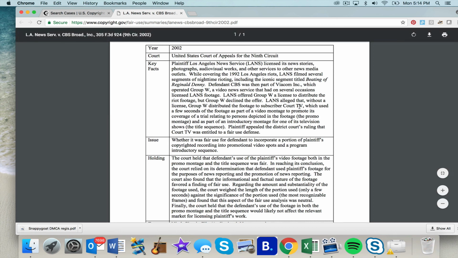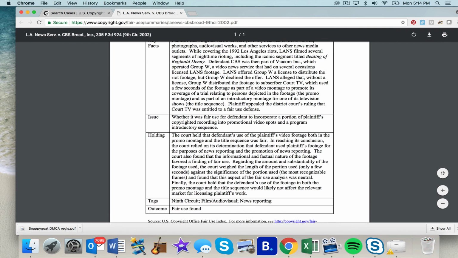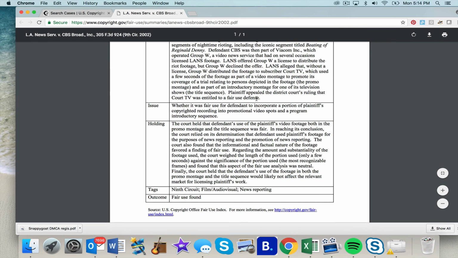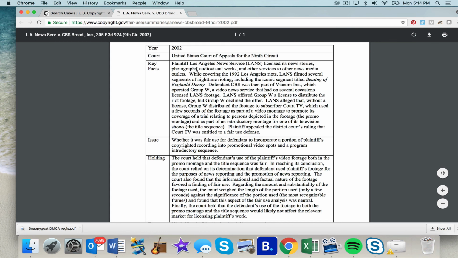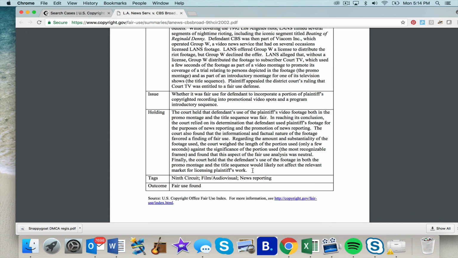So reading into this, it looks to me like CBS was the owner of Court TV. I could be wrong, but this is what it looks like. And Court TV used a piece of video footage that was owned by Los Angeles News Service. So the issue here, as they frame it for you, is whether it was fair use for defendant to incorporate a portion of plaintiff's copyrighted recording into its promotional video spots and a program introductory sequence. Here's the holding, that means the ruling of the case. The court held that the defendant's use of plaintiff's video footage, both in the promo montage and the title sequence, was a fair use. Why?